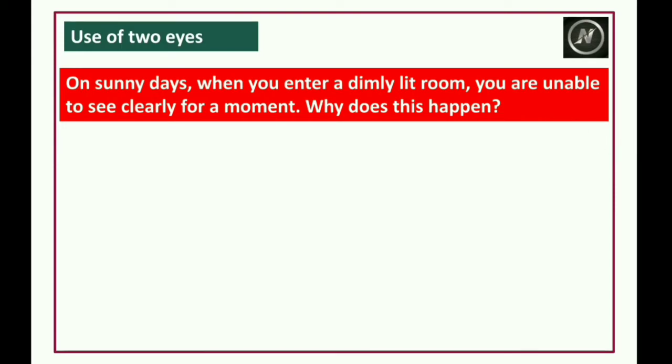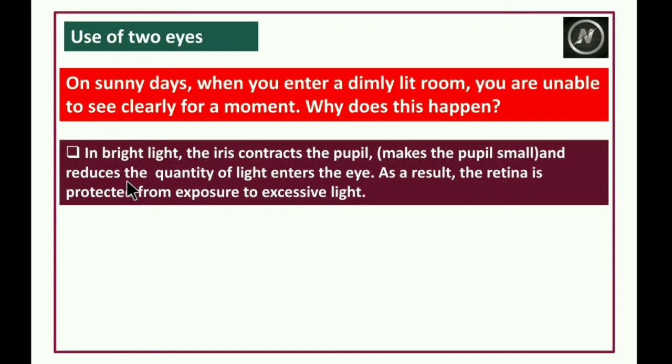At the same time, when you are asleep and someone switches on the light, we cannot look at the light directly. What is the reason? We will see the reasons for these two cases. In bright light, the iris contracts the pupil.